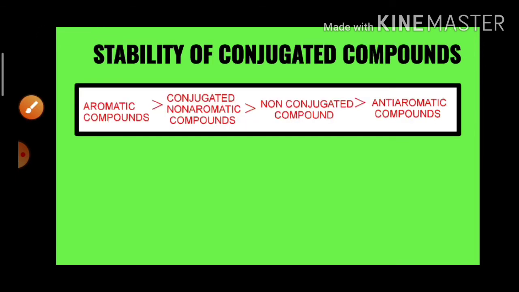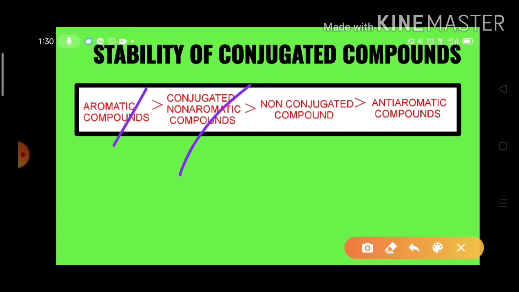Now the stability of the conjugated compounds lies in this order. Look at it: aromatic compounds are more stable than the conjugated non-aromatic compounds, which in turn are more stable than the non-conjugated compounds. And non-conjugated compounds are more stable than the anti-aromatic compounds. So this is the stability order.